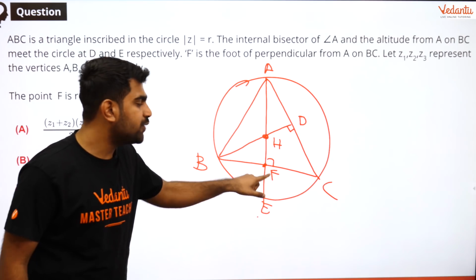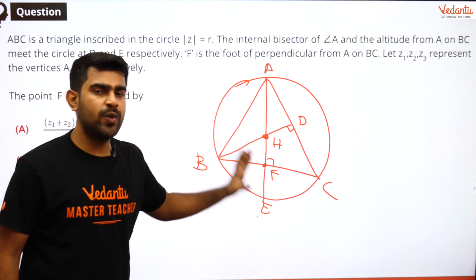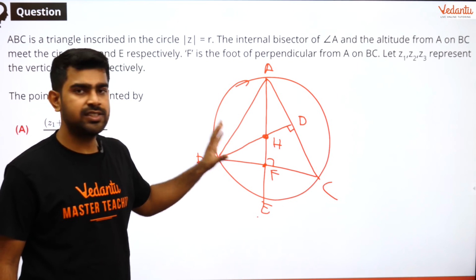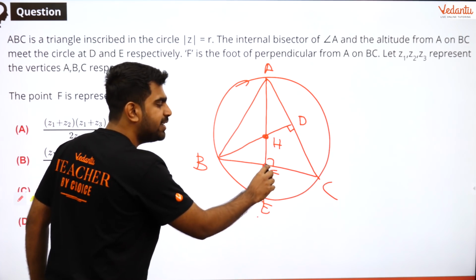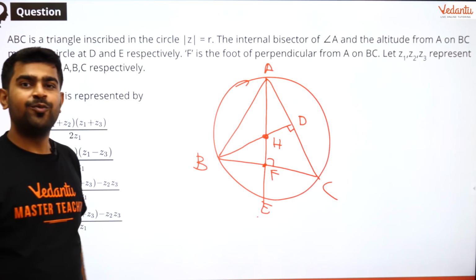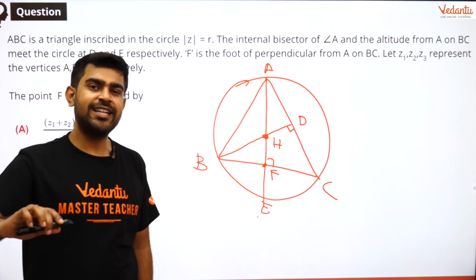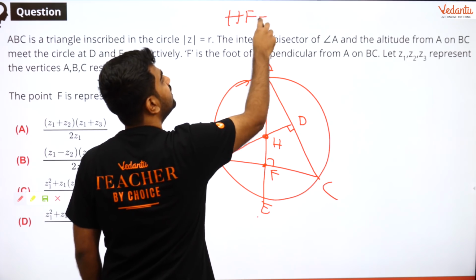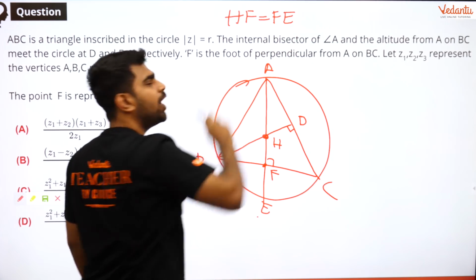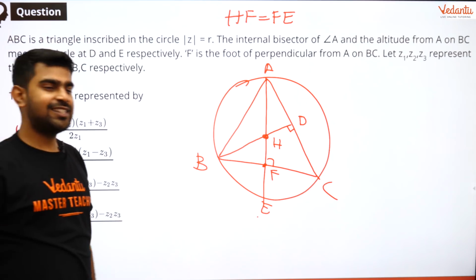So if I want to find H, I need to prove a result, which is that HF will be equal to FE for any triangle. Okay guys, so I will write down the result first. My HF is equal to FE. But how do we prove that? Let us have a look at it.